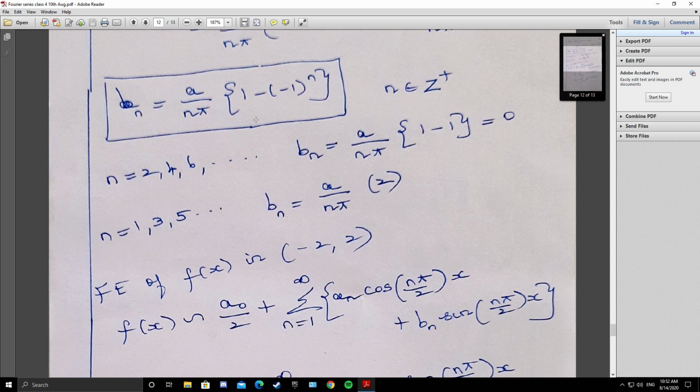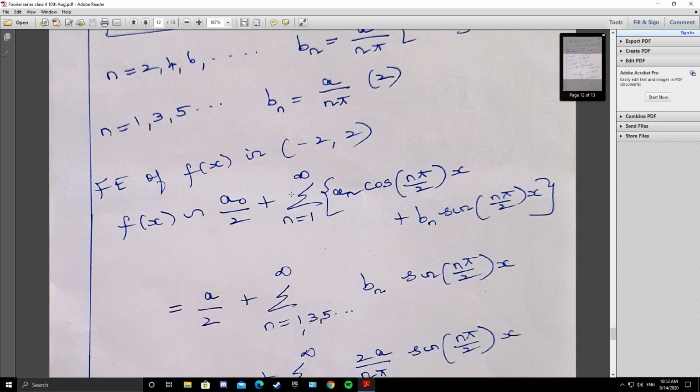So I repeat, whenever you have this combination 1 plus or minus minus 1 whole power n, discuss odd and even case. So here bn is 0 when n is even, bn is 2a by n pi when n is odd. So write the Fourier expansion formula: f of x converging to a naught by 2 plus summation 1 to infinity a n cos of n pi by 2x plus b n sin of n pi by 2x.